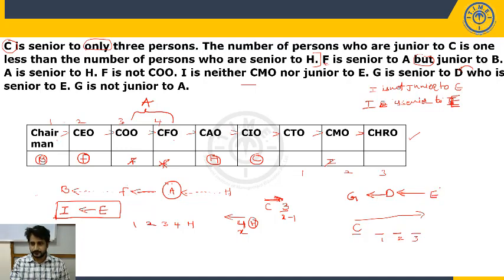Now look at here. So far how many persons are fixed? B, F, H, C, and one of these two places will be A. And before E, how many have to be fixed?